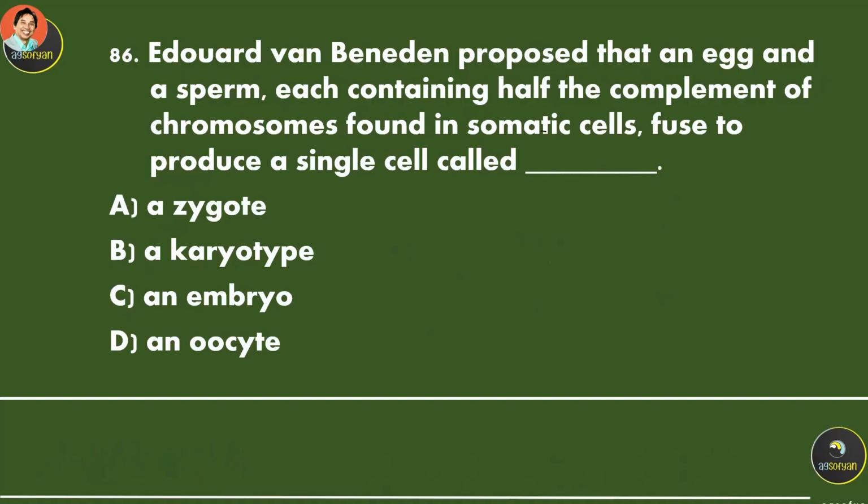Edward van Beneden proposed that an egg and a sperm, each containing half of the complement of chromosomes found in the somatic cell, fuse to produce a single cell called. So this is actually fertilization between sperm and egg producing what? A zygote.